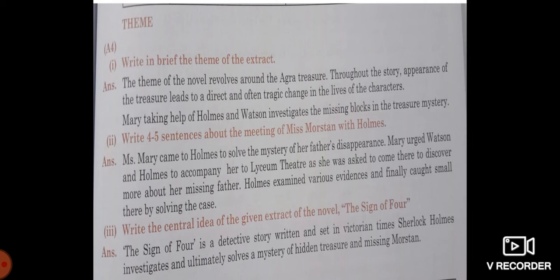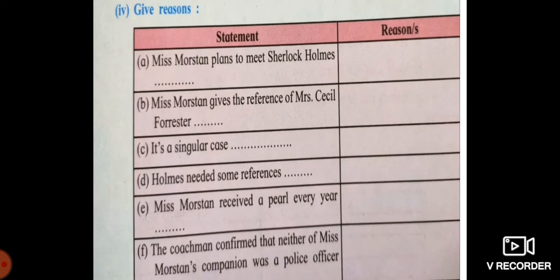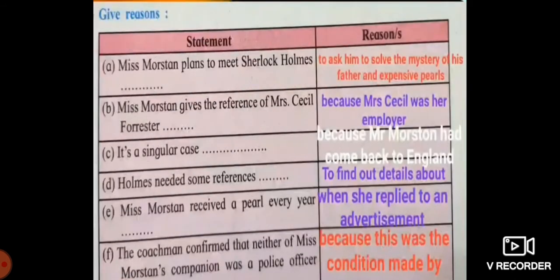Moving further, see, this reason statement has been given to you. You have to write down the reason. See, I have written over here. Reason: Miss Marston planned to meet Sherlock Holmes. So the reason is to ask him to solve the mystery of her father and the expensive pearls.